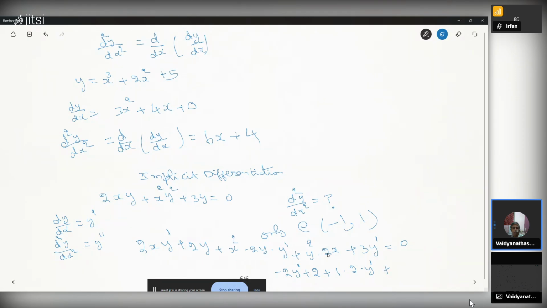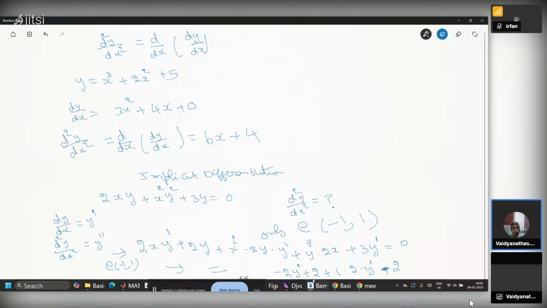One term is this term. Y square is 1 into 1, which is 1, into 2x. X is minus 1, so this is minus 2. I am evaluating at minus 1, 1. After finding the derivative, we substitute x as minus 1 and y as 1. We got minus 2 y prime plus 2 plus 1 into 2 into y dash minus 2. So this plus 2 and minus 2 will cancel.